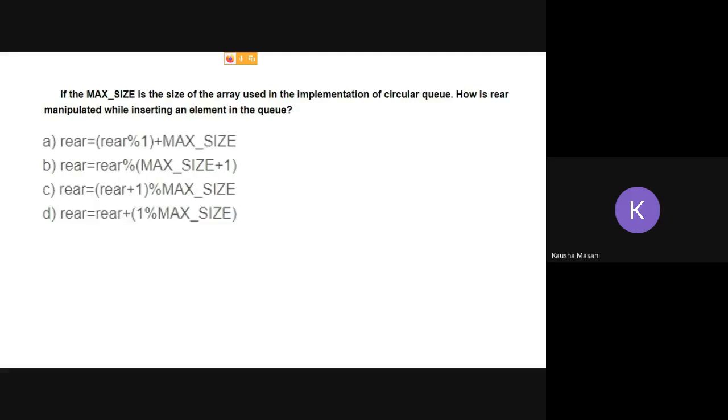Another question. If max size is the size of array used for the implementation of circular queue, how is rear manipulated while inserting the element in the queue? Your options are: rear is equals to rear modulo 1 plus max size, rear modulo max size plus 1, rear plus 1 modulo max size, and rear plus 1 modulo max size. What is your answer? We are talking about circular queue.